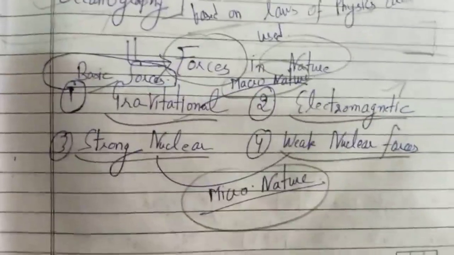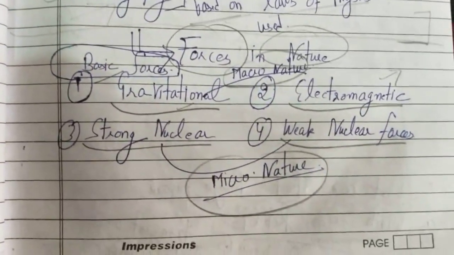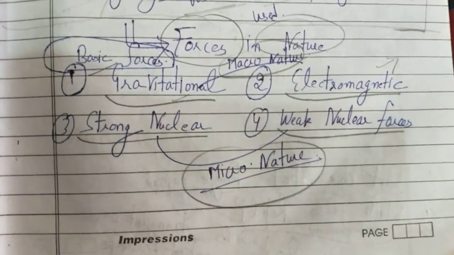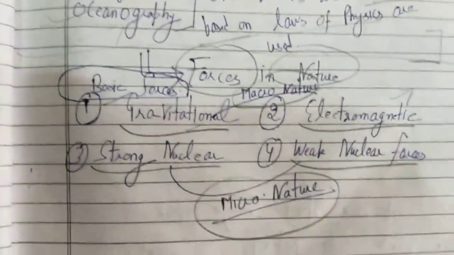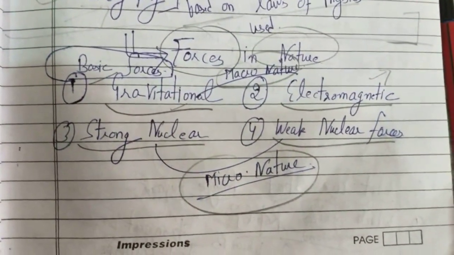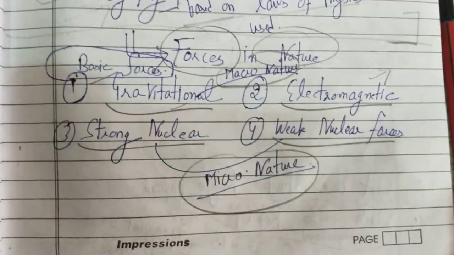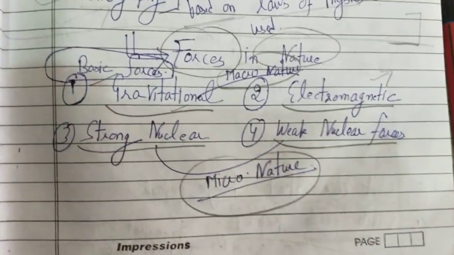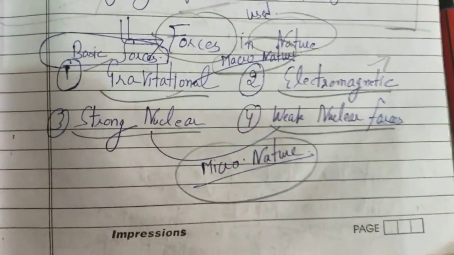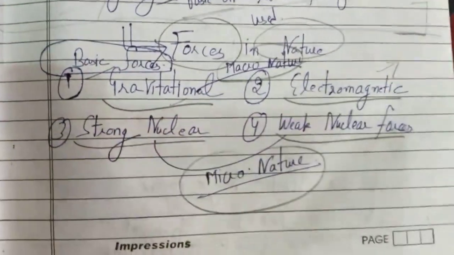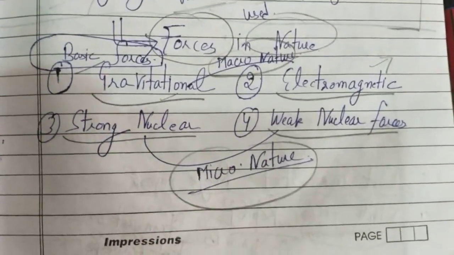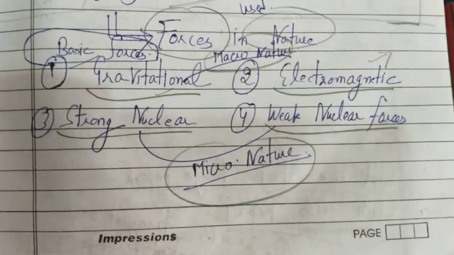Gravitational force, electromagnetic force, they are macroscopic in nature. Strong nuclear force and weak nuclear force, they are microscopic in nature. These two exist at the atomic level, and those two, gravitational and electromagnetic, at the macroscopic level. We will discuss these forces in detail now.